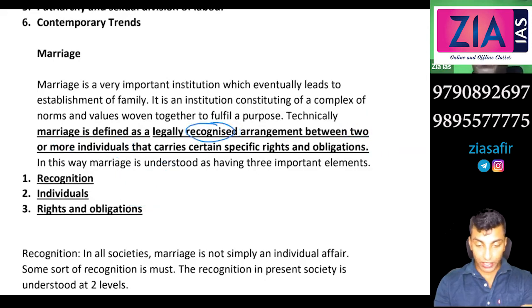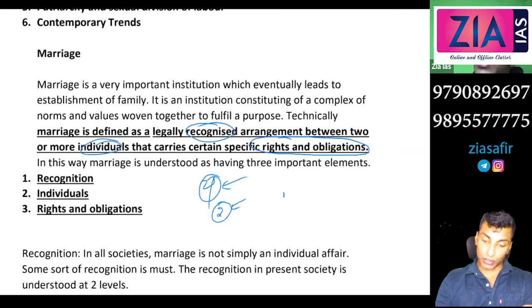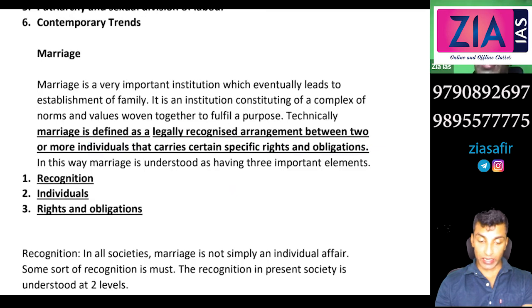So recognition, individuals that carry certain rights and obligations. So those who enter into marriage, whether two individuals of opposite sex, two of the same sex, or three individuals, whatever it is, they carry certain rights and obligations.